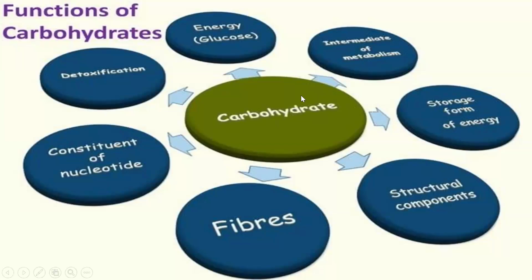Then, carbohydrates are the intermediates of metabolism, producing energy on metabolism. They are the storage form of energy in our body. The glucose produced from carbohydrates is converted to glycogen and stored in our body for further metabolism, for further energy purposes. Carbohydrates are also structural components in our body. They also act as fibers. They are constituents of nucleotides. And finally, they help in detoxification in our body.